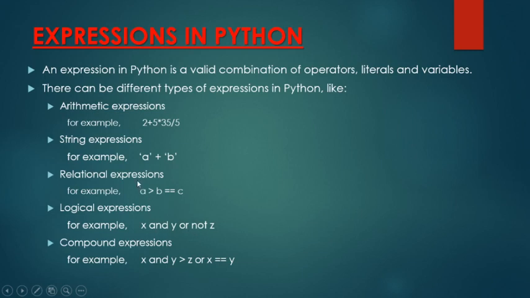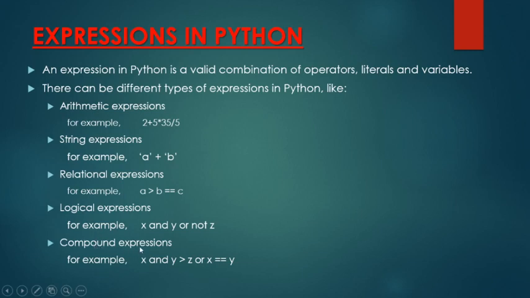These relational expressions and logical expressions always give you a boolean value as a result. But in case of arithmetic expressions, you will get a number, it can be an integer value or a float value as a result.